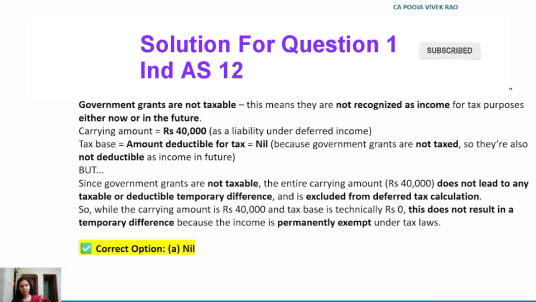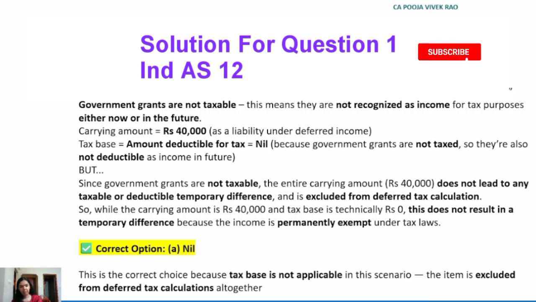This is the correct choice because tax base is not applicable in this scenario. The item is excluded from deferred tax calculation altogether. Hence, the tax base in this case is nil. Option A, 0.